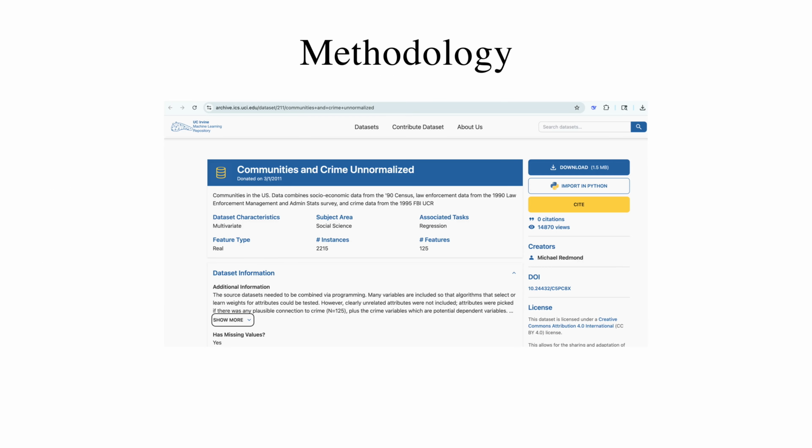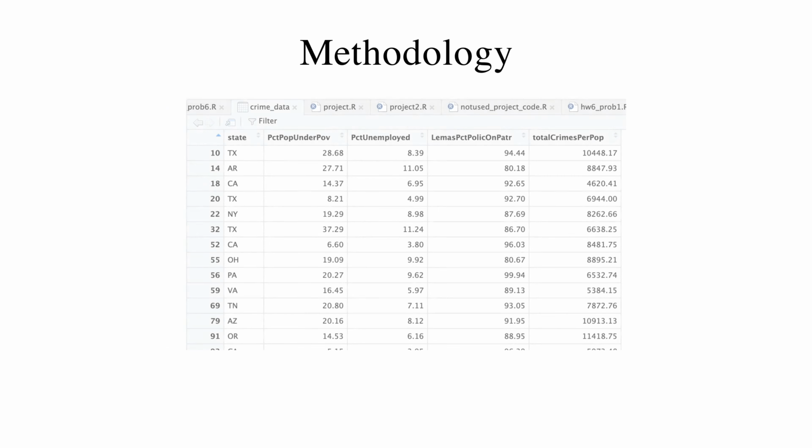In this study, we used the Communities and Crimes Unnormalized dataset from the UC Irvine Machine Learning Repository. For our purposes, we select a subset of variables from this dataset to be used. The response variable, total crimes per 100K population, is computed by adding the variables violent crimes per 100K population and non-violent crimes per 100K population from the original dataset.